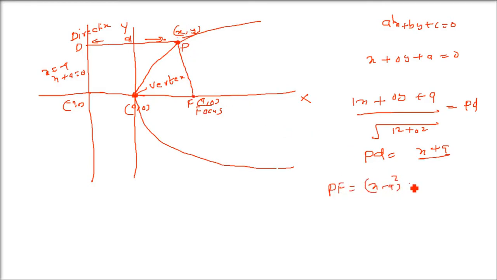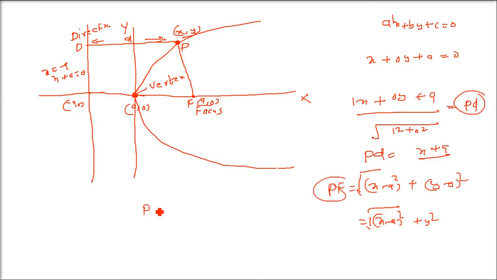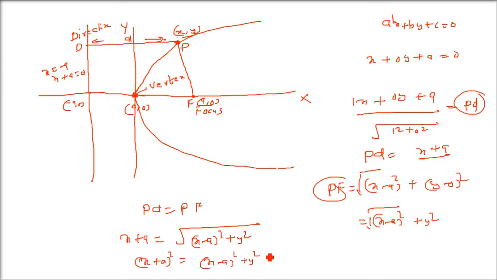X minus a whole square plus y minus 0 whole square, in the root. So this will be x minus a whole square plus y square under root. And PD and PF are equal for parabola. So PD and PF, just equate them. That is, x plus a has to be equated with x minus a whole square plus y square under root. Now square both the sides. X plus a whole square will be equal to x minus a whole square plus y square.